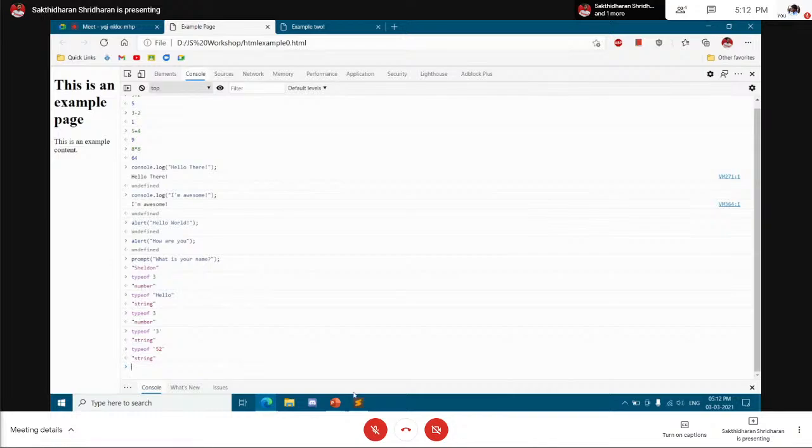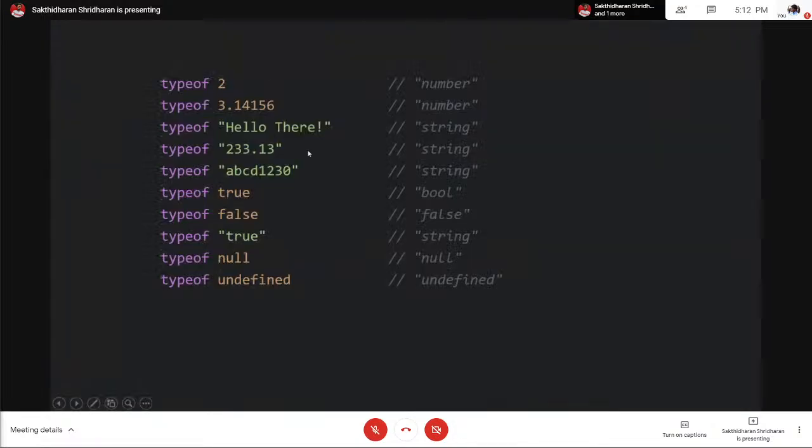Whatever you enclose in single quotes, double quotes, or backticks is treated as a string in JavaScript. So yes, 2 is the number. We also have the Boolean values, true and false, and we have two more: null and undefined. We'll get back to undefined and null later. Up to now, integers and floating points are just treated as numbers. Hello and the others are strings, and true and false are counted as Boolean, or bool for short. Note that "true" in double quotes is a string.